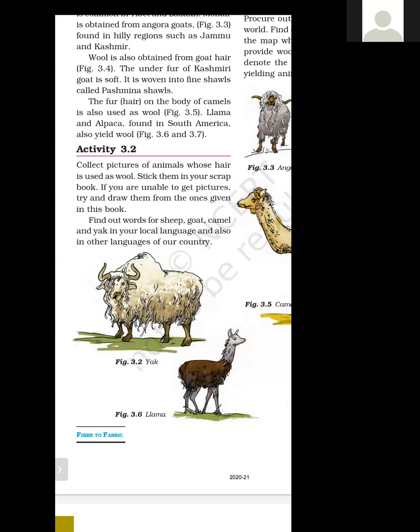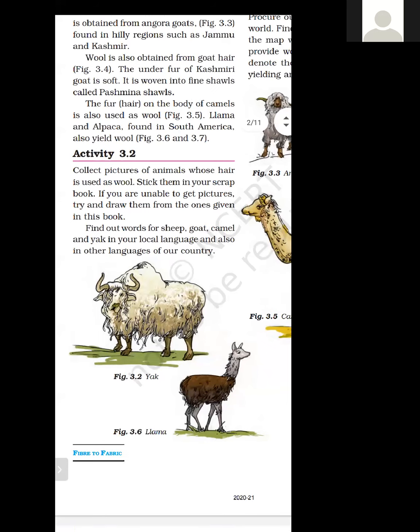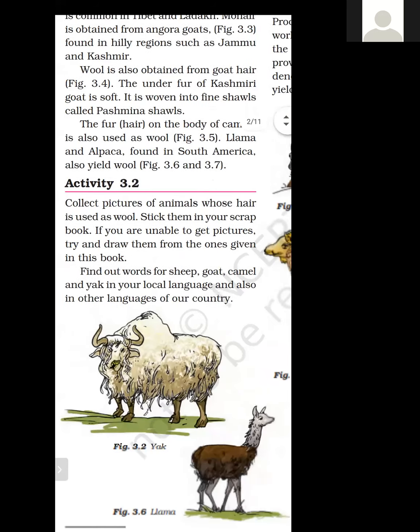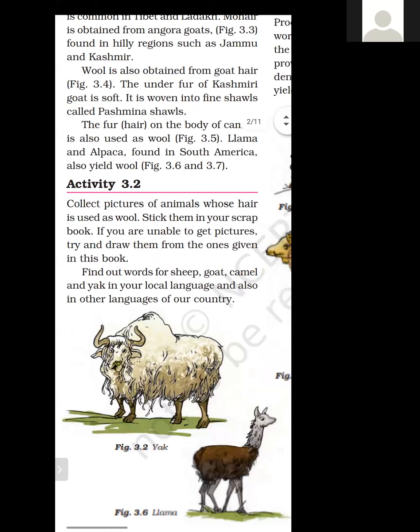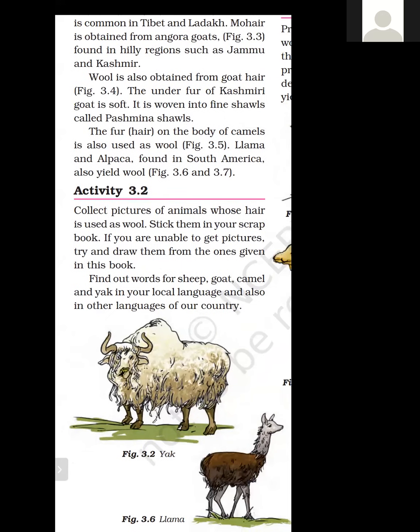The fur means hair on the body of the camel. So from camel, we also obtain wool. It's also used as wool. Llama and alpaca also yield wool. Again, the word is yield. So in the region of South America, two types of camel are found, known as llama and alpaca. These are the names of the camels. From those camels, we will obtain wool.